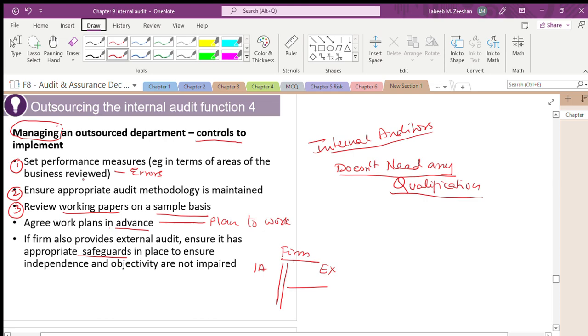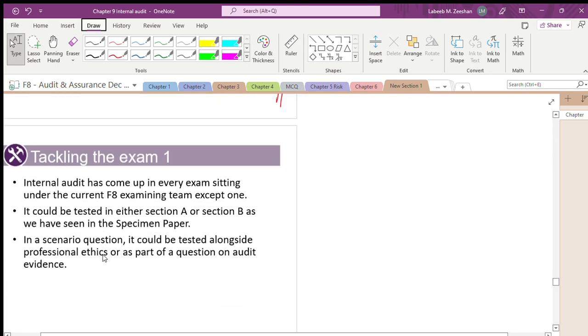You have to have safeguards in place to ensure that both work independently. I used one word, if you remember: the Chinese wall. Are you clear about this?